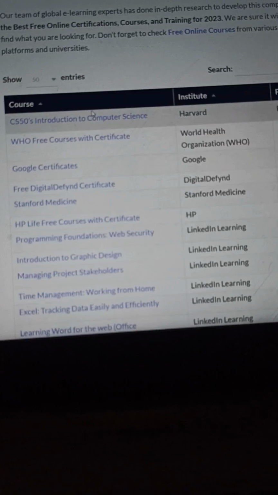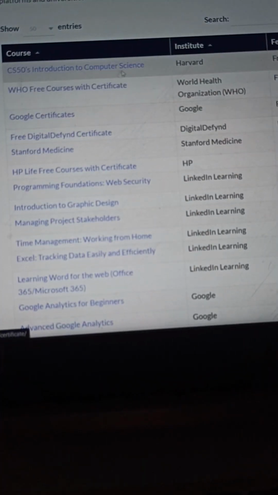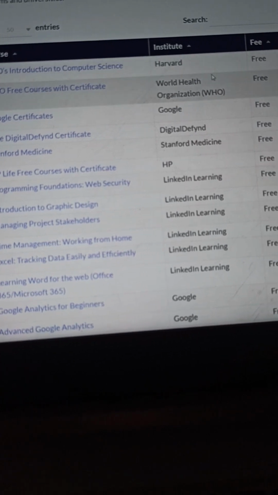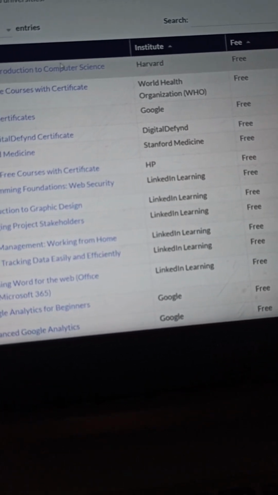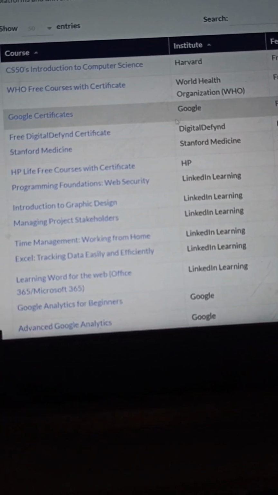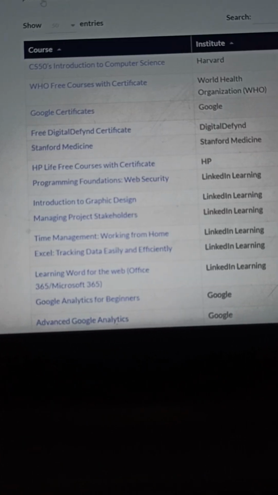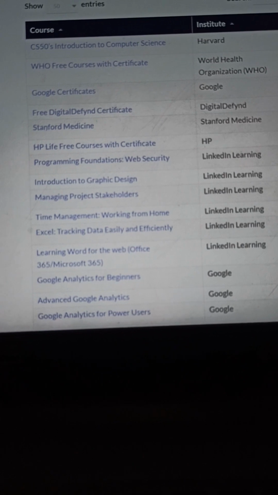It will show you the first course, introduction to computer science, from the Harvard Institute. It is absolutely free. And the third one, Google certificate, is provided by Google. Just click on it, and we are here on Google, and we can learn by their online training, and we can get a certification that will be valid anywhere. We can show it on our LinkedIn or any other social media. I can put it on your resume, right?